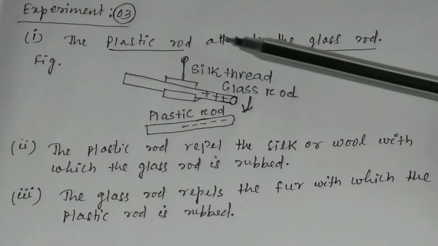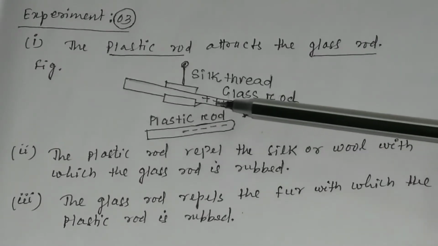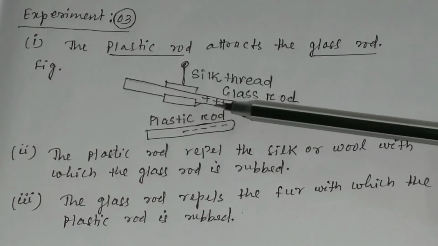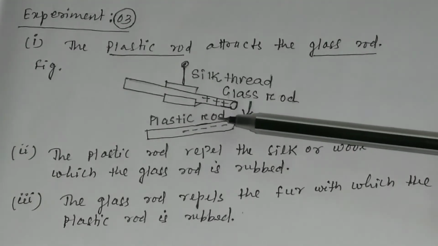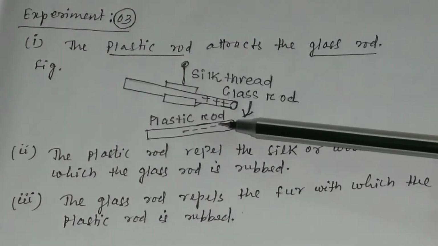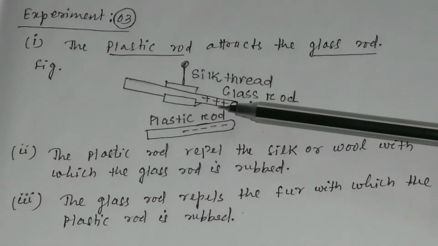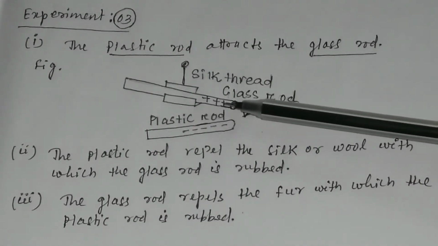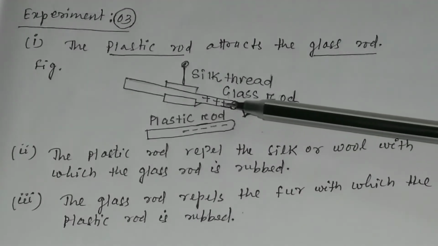Now what you do, you take a plastic rod and a glass rod. Previously you have taken two glass rods. Next you took two plastic rods. Now you take one plastic rod and one glass rod. So the plastic rod will attract the glass rod.